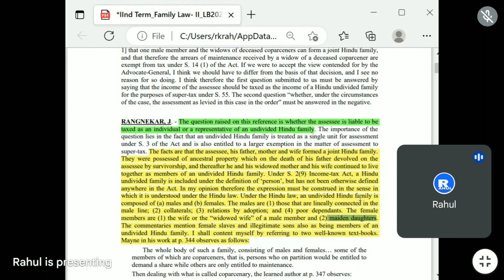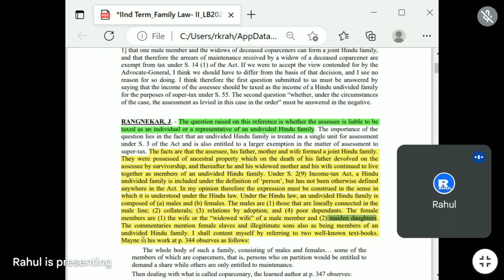After a girl is married, she becomes a member of another family. That's why the maiden daughter is the concerned family member, and that's why it is written maiden daughter. The first mentioned is the widow or wife, the second is the maiden daughter. These are the two examples of female persons who will be considered members of the family.